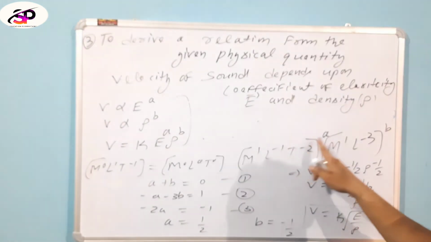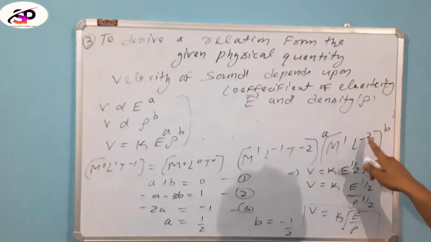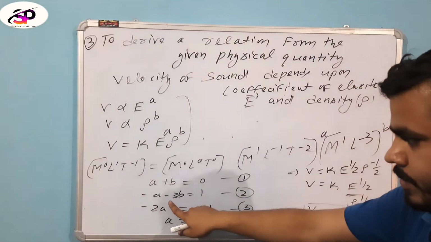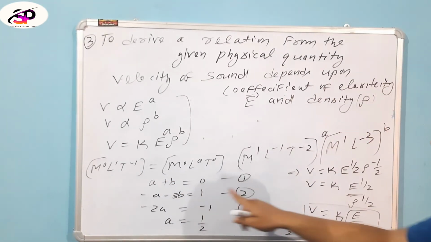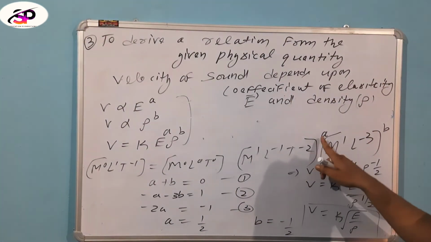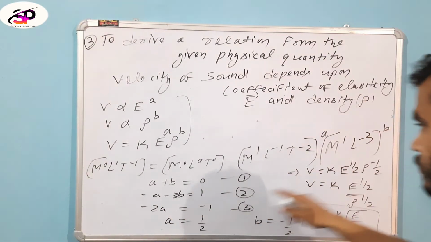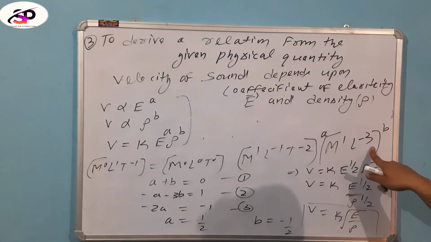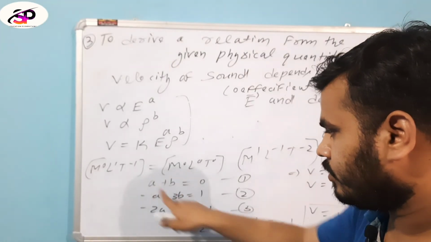Similarly for length L, a multiplied by minus 1, that is minus a, and b multiplied by minus 3, that is minus 3b, is equal to 1. Then the third one is for time T: a multiplied by minus 2, that is minus 2a. There is no component for time on the other side, so it equals minus 1.